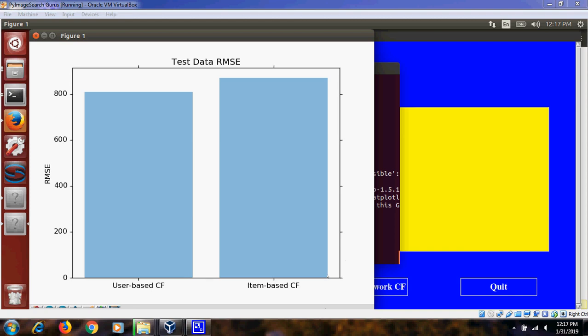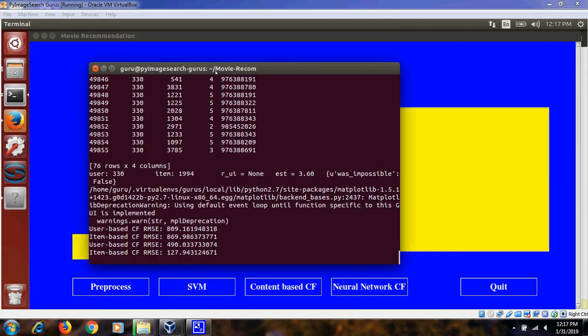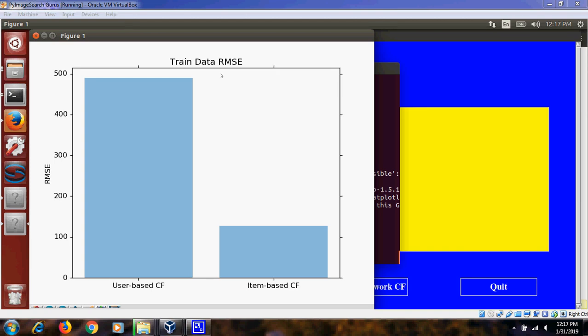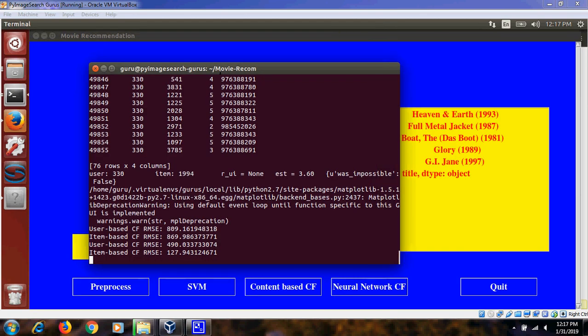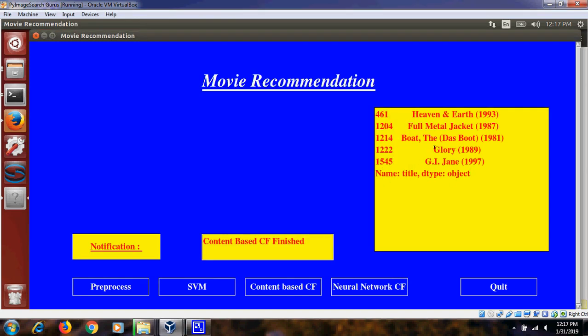Use user-based CF and item-based CF for RMSE value. Training data, test data, both RMSE values we have checked. And this is the recommendation of movies from the content-based collaborative approach.